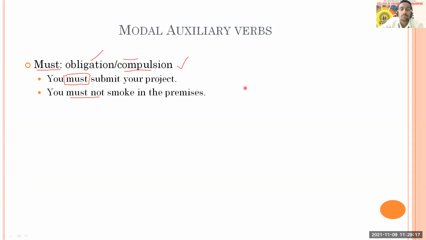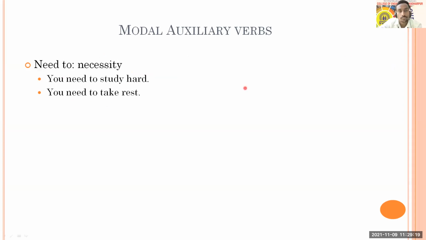Okay, then we will go for the next one. These are called semi-modals. "Need to." So what is this need to? Need to is nothing but it shows necessity. While doing something, whether it is necessary or not necessary, from that point of view, you can decide whether you can use it. "You need to study hard," so it shows necessity. "You need to take rest," it shows necessity. So depending upon your intention, you can change.